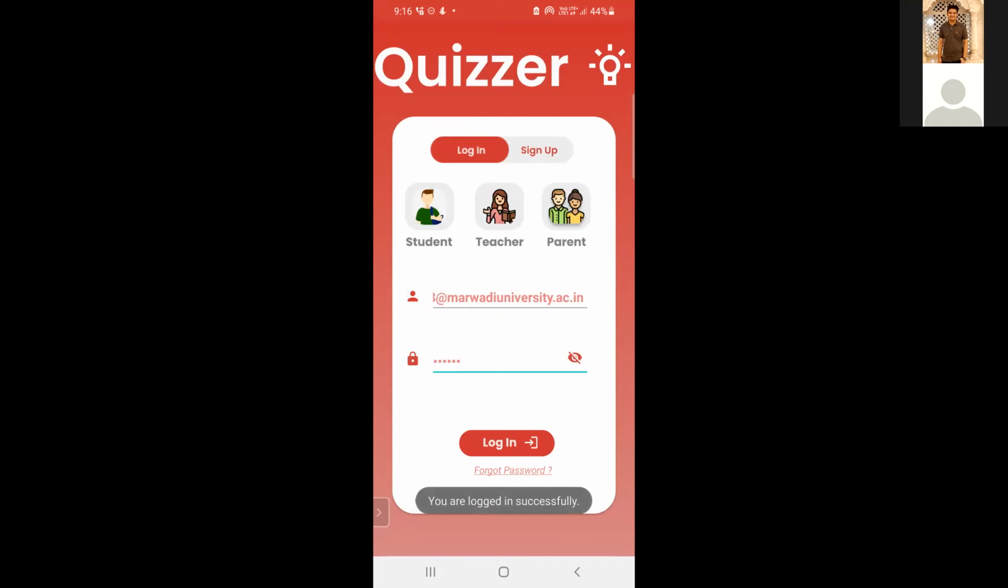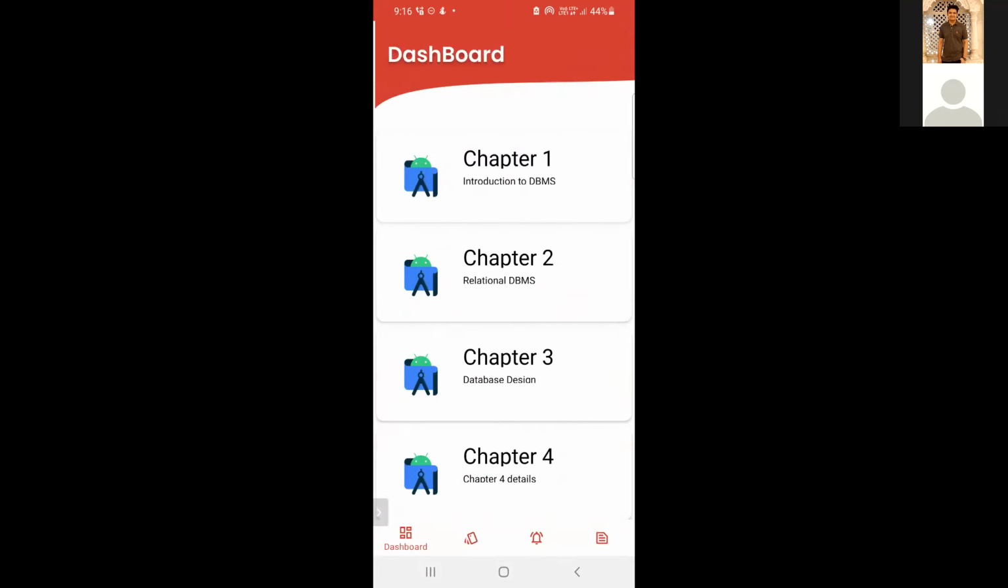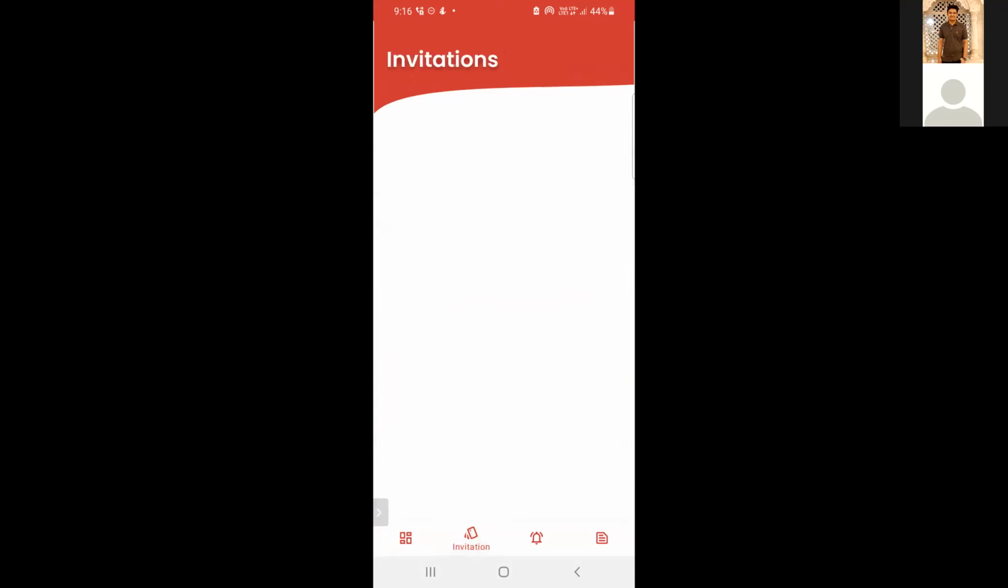Now it says you are logged in successfully. So this is the dashboard. Here we are going to put all the subjects as a recycler view. At the bottom is the bottom navigation bar. The first page is the dashboard. The next page is invitation. Here in the invitation, all the invitations will be there, like to accept a new subject's invitation, to join that subject. If any quiz analysis or quiz solution is there, then that invitation will be shown here.